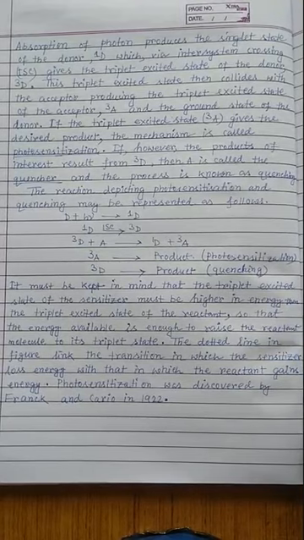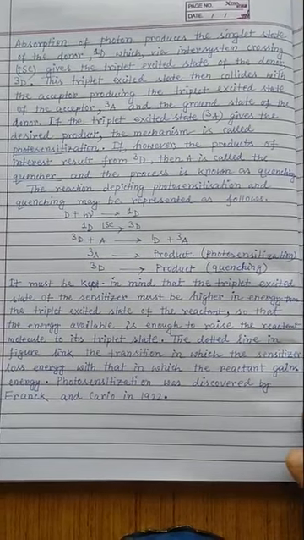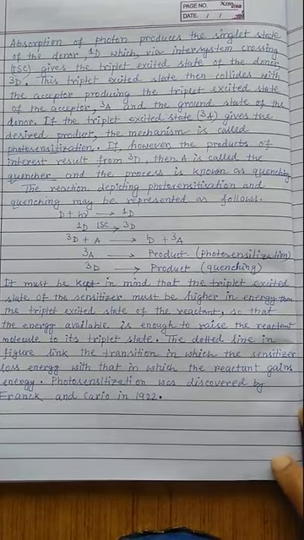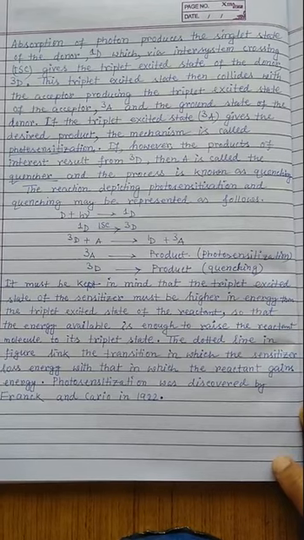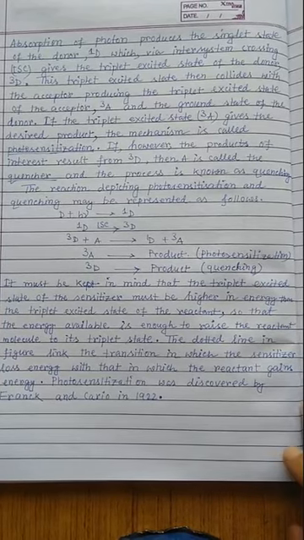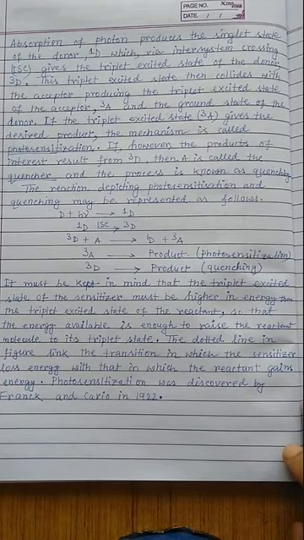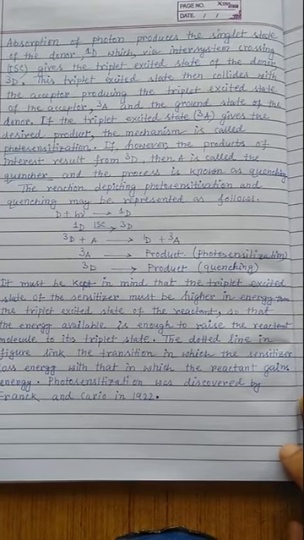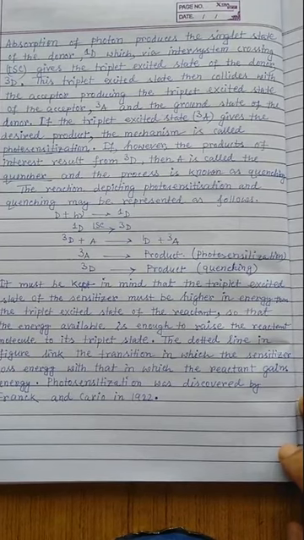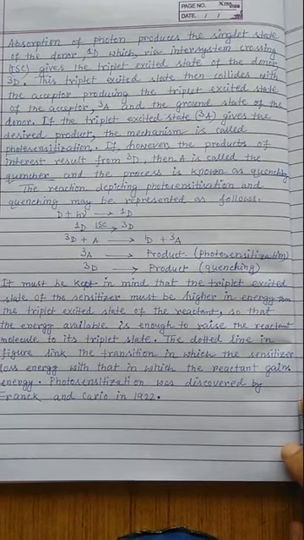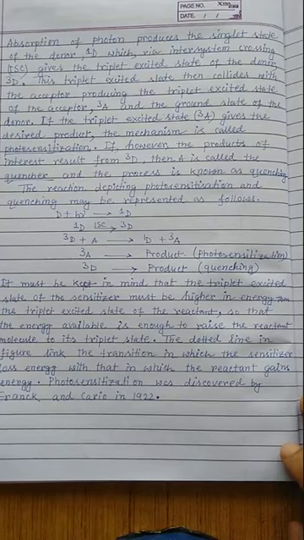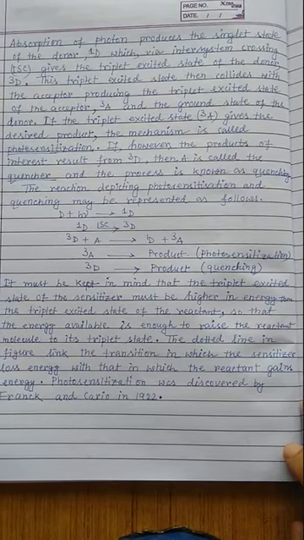The dotted line in the figure links the transition in which the sensitizer loses energy with that in which the reactant gains energy. Here, one thing I have not mentioned previously is how the donor gives the energy and the acceptor receives it.